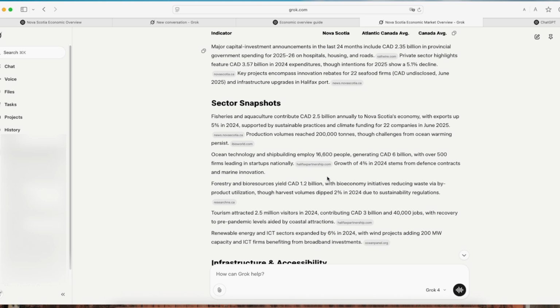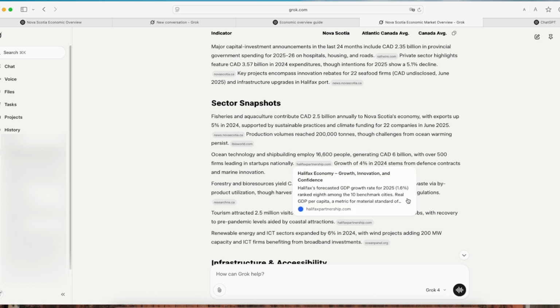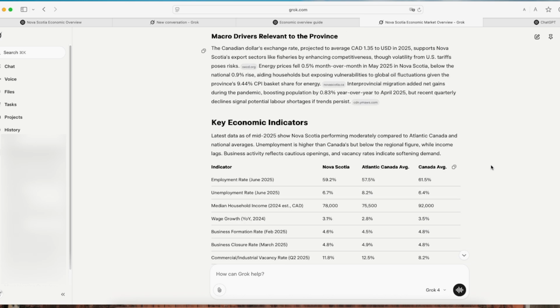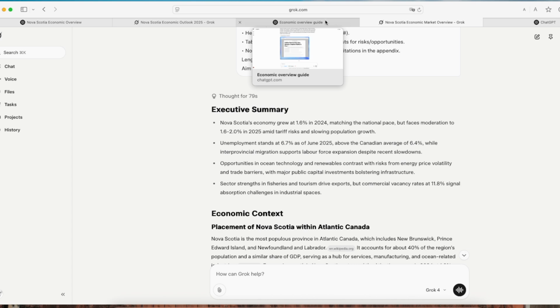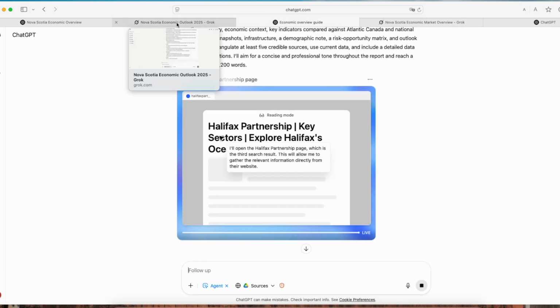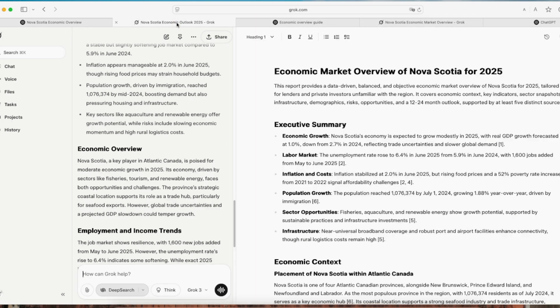Sector snapshots are way too short. As well, I'm definitely not going to use Grok 4 for this type of report again. To be fair, none of these tools had any previous knowledge about Nova Scotia because I specifically set that condition in the prompt. This was intentional. I wanted genuinely deep research, not something pulled from memory.